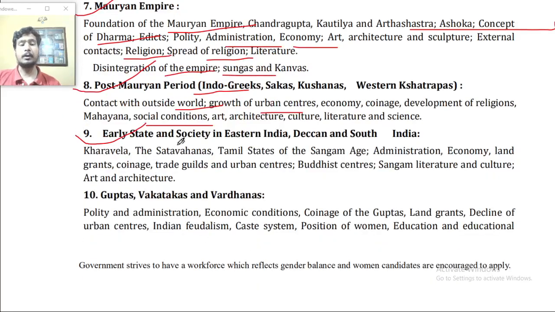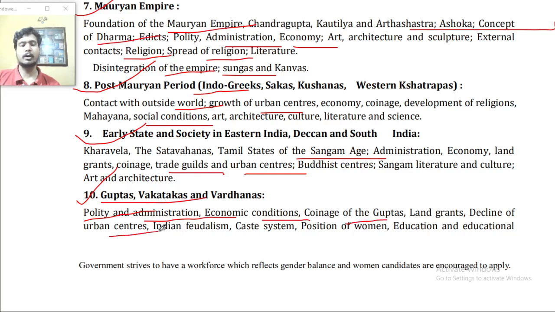Point number 9, early state and society in eastern India, Deccan and south India: Kharavela and Satavahanas, Tamil states of the Sangam age, administration, economy, land grants, coinage, trade guilds, urban centers, Buddhist centers, Sangam literature and culture, art and architecture.